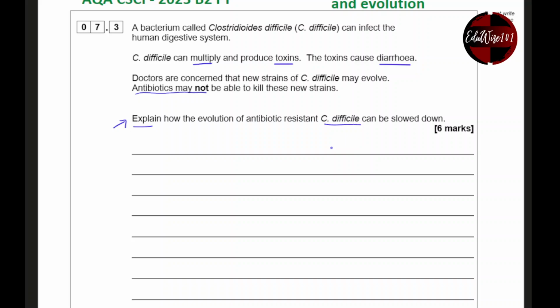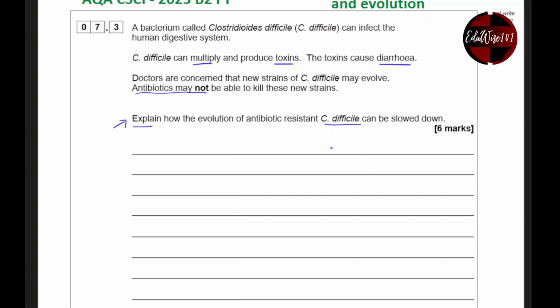Now, if you are using antibiotics, then you need to make sure that you complete the course of antibiotics. They give you antibiotics for at least 5 days. So you have to make sure that you complete the course. If not, then you might actually get it back. If you have diarrhea because of this bacteria, maybe stay at home, rest, don't go to work. That way you're not going to spread it to other people.